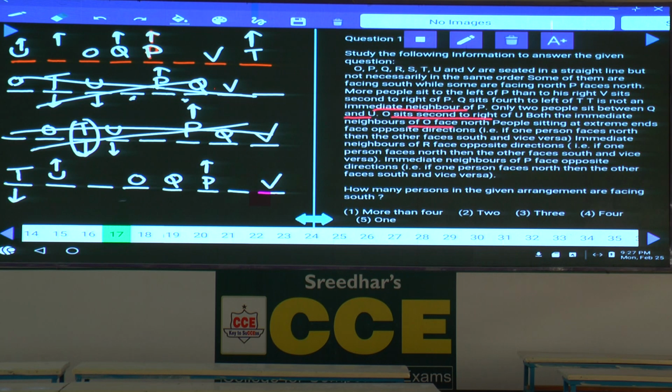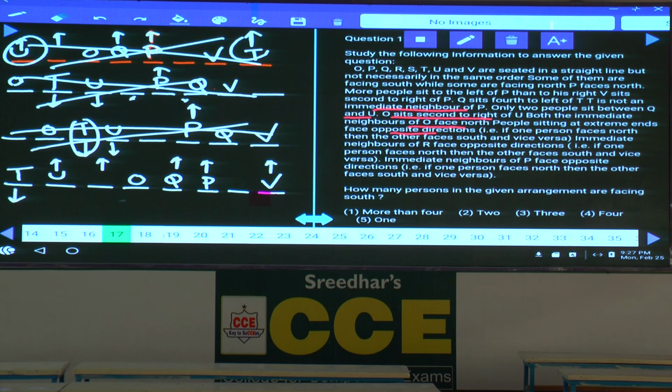Done with this? Then, as both the immediate neighbors of O face north, these 2 persons are facing towards north. And people sitting at the extreme ends face opposite directions. Now, in the first case, people at the extreme ends, U and T, are facing the same direction. So the first one is also ruled out. Finally, we are left with only the fourth one. Extreme ends opposite, T is south, then V is towards north. Then, the extreme ends face opposite directions.